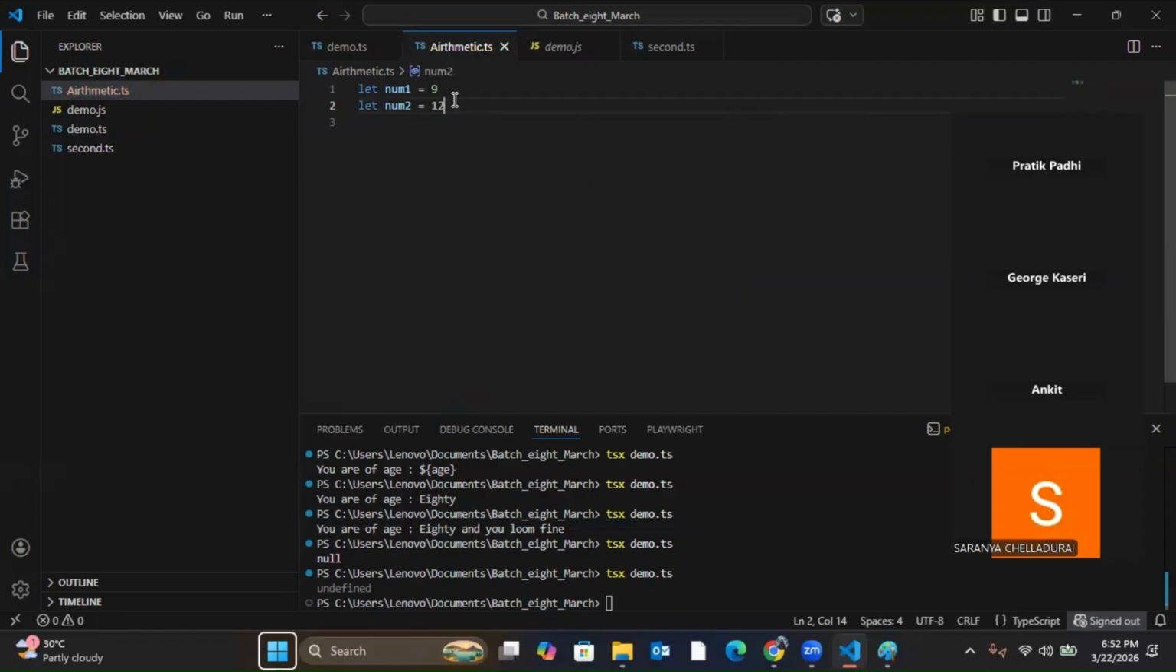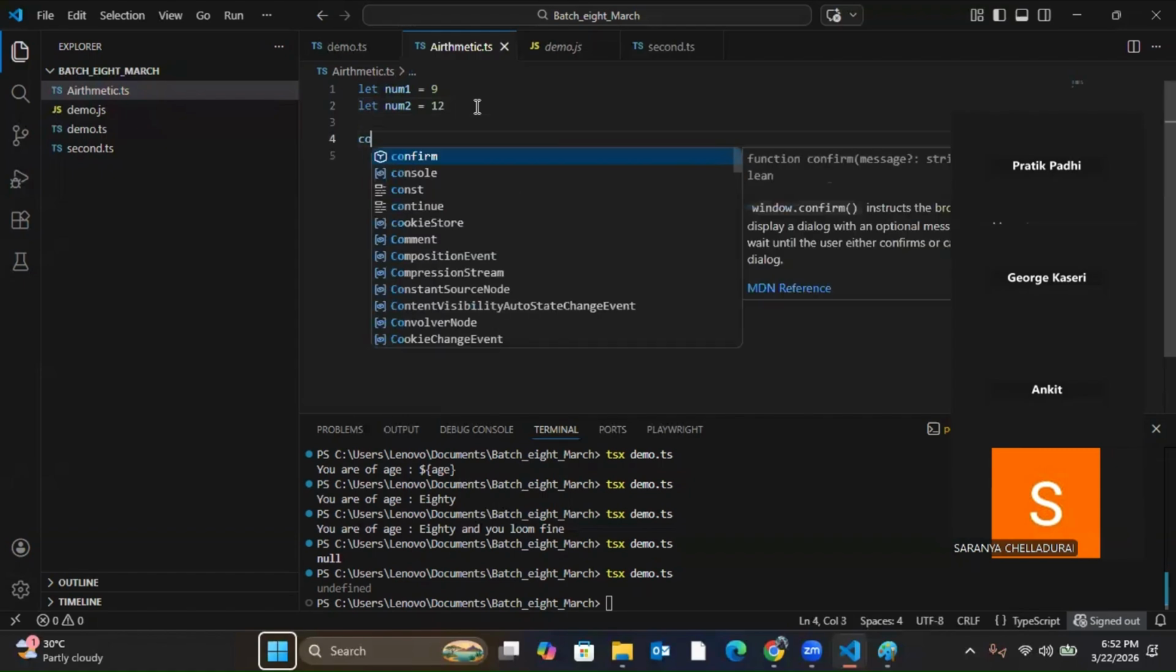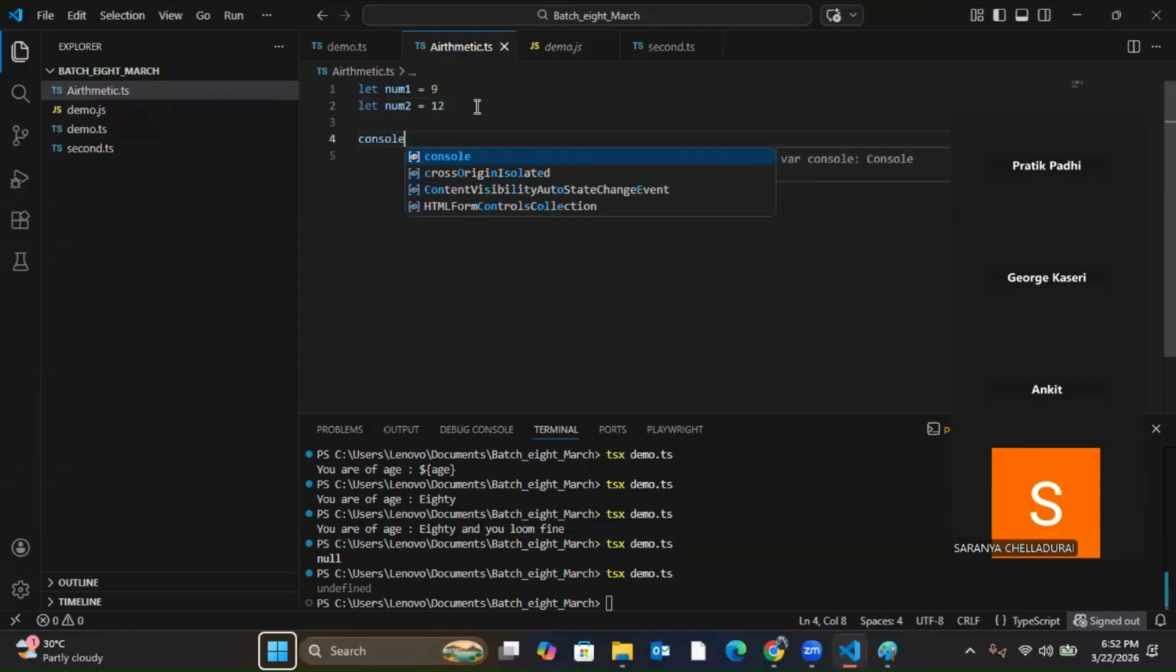I have two numbers, num1 and num2. I've given 9 and 2. We'll just see the output, because you already know what plus and minus are, so I do not need to tell all those things. I'll tell which are not mathematical operators.